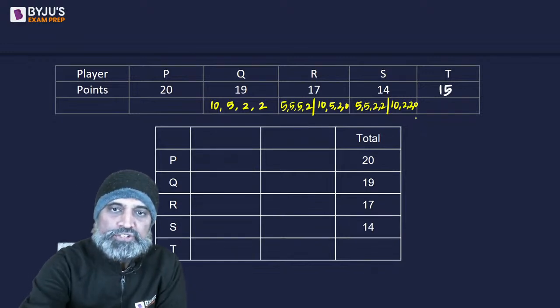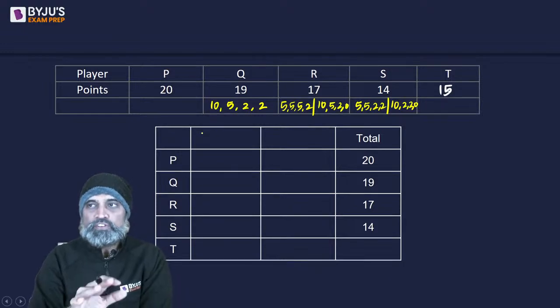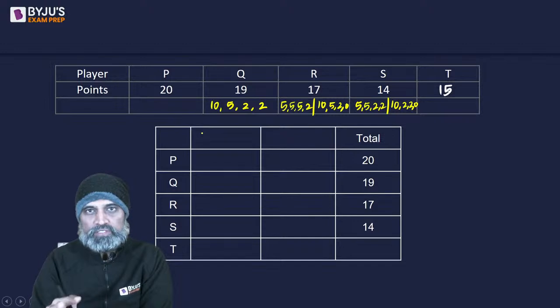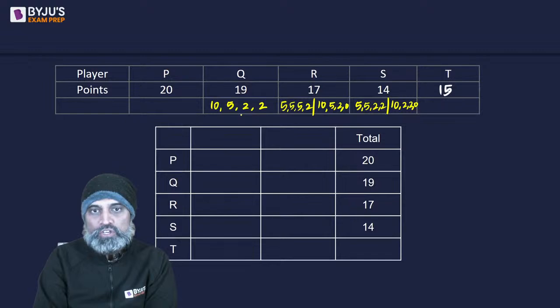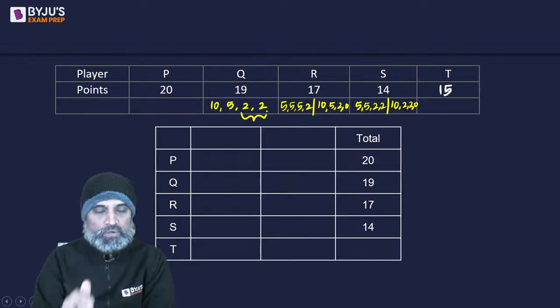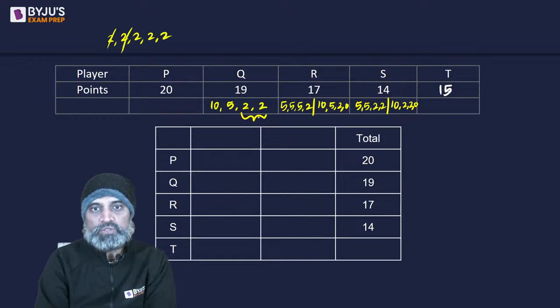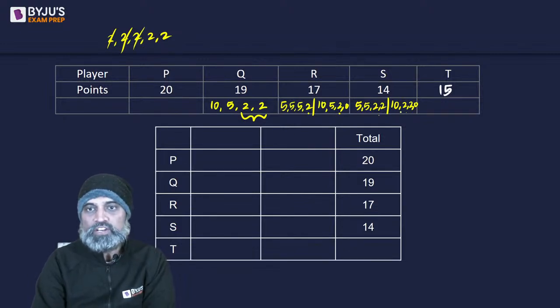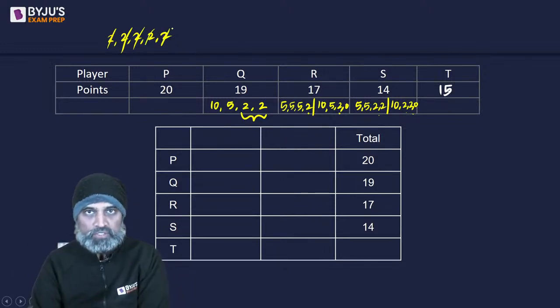Now if we pay attention, what we realize here is the number of times 10 should occur is 5 times. The number of times 5 should occur is 5 times and 2 should also occur 5 times. So 2 दो बार हो चुका है. So if I write down 2 5 times, so 2 बार 2 इधर use हो गया. There is definitely going to be a single 2 from here, right? And there is definitely going to be 2 2s from 14 also. So all the 5 2s are used. Doesn't matter which case of R or S I take.